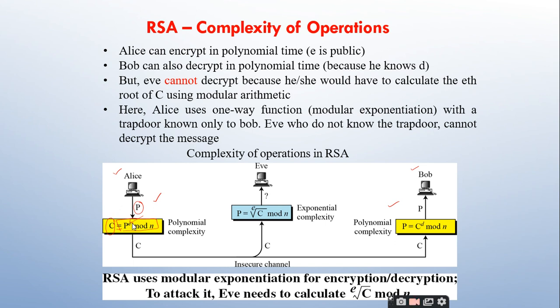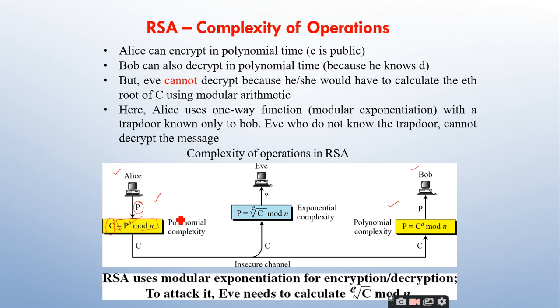Right? Now tell me, what is this E? It is a public key. Is it the public key of Alice or Bob? Bob, sir. Bob, right? And the technique is modular arithmetic. This is a modular exponentiation.